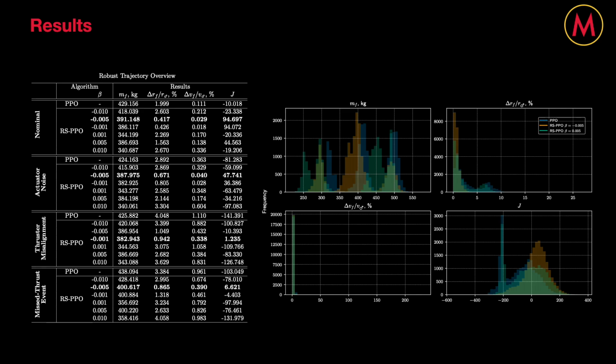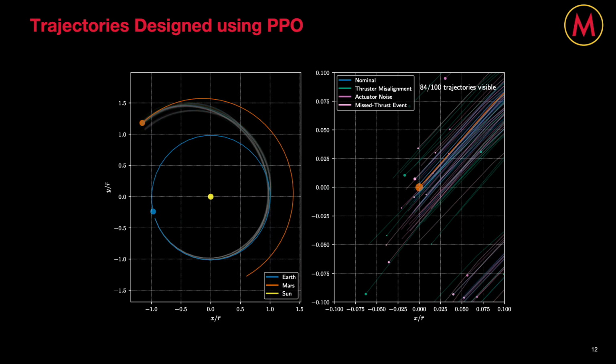At the same time, setting beta too high or too low, for example, beta equal to negative 0.001 or beta equal to 0.01, leads to degraded performance across all metrics relative to PPO. And this is expected, as excessive risk aversion can hinder exploration and prevent the discovery of optimal strategies, while overtly risk-seeking behavior can produce reckless actions that may yield large negative rewards.